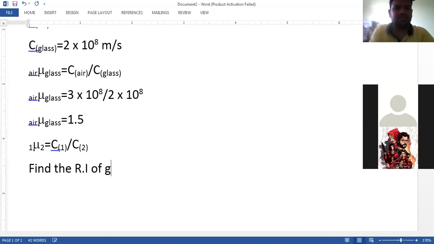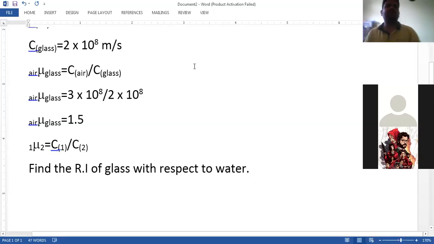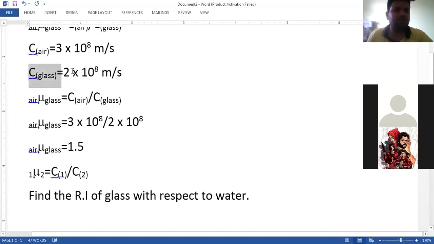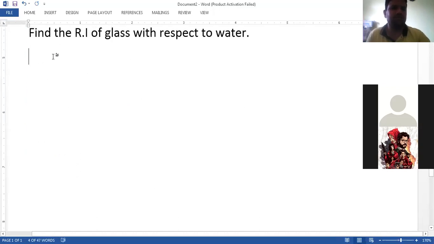Okay. So the numerical says, find the refractive index of glass with respect to water. Chalo, find out quickly. Find the refractive index of glass with respect to water. Now, I hope you know the speed of light in glass and the speed of light in water. If you don't know, write down.